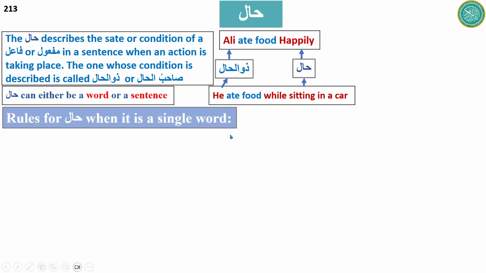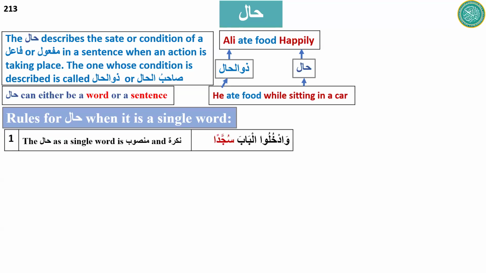Let's see some rules when hal is used as a single word. The first rule is that the hal as a single word is mansoob and nakira.